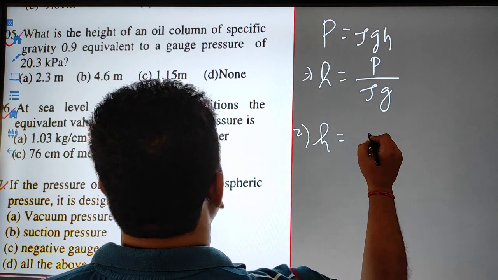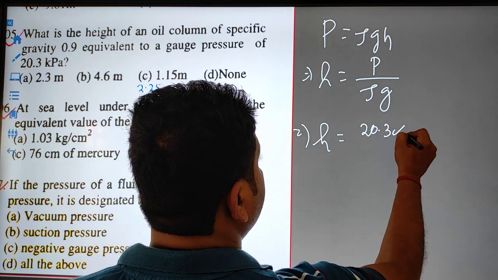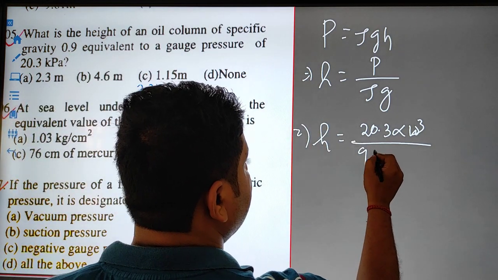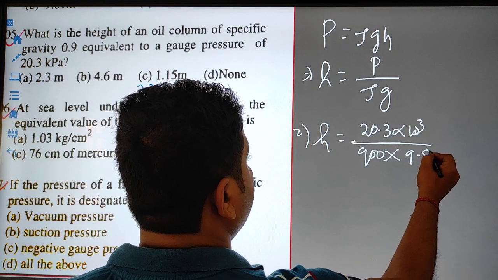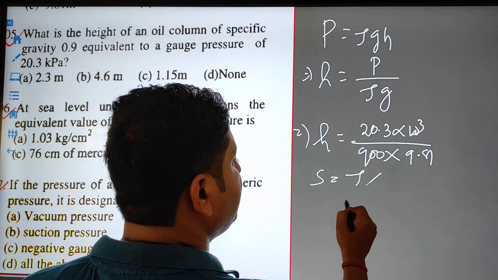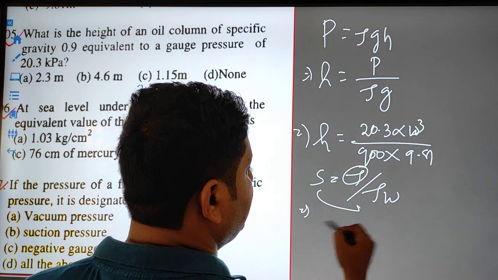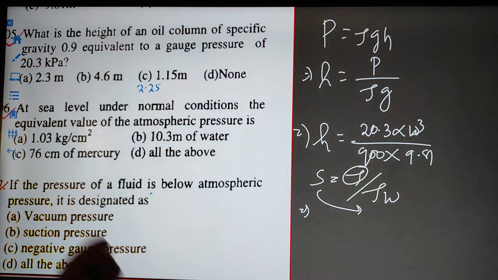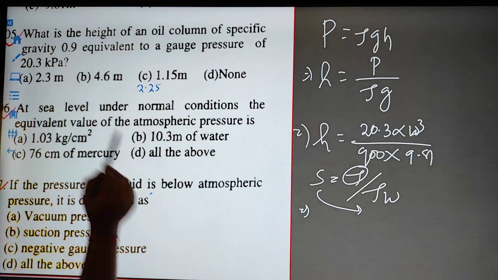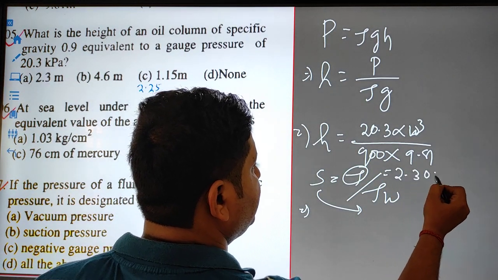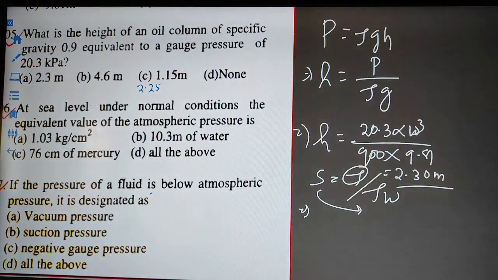So the pressure will be 20.3 into 10 to the power 3, and for that specific gravity, the density is 900, into 9.81, because specific gravity is density by density of the water. So if you want to find the density, just multiply with the density of the water. So the height you will find out. I think it is coming out to be 2.30 meter.